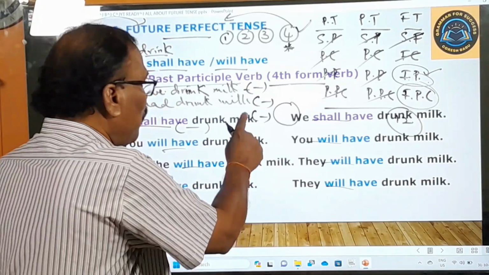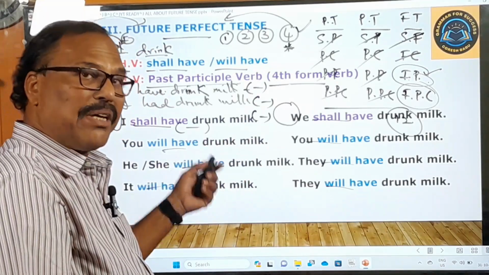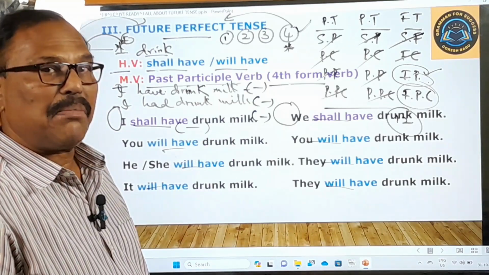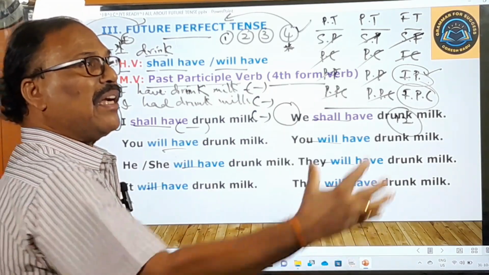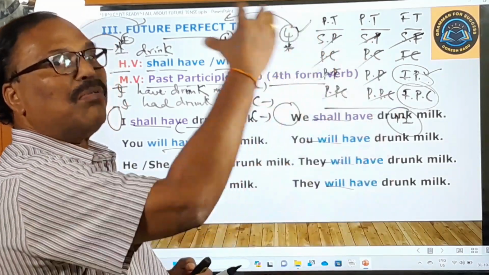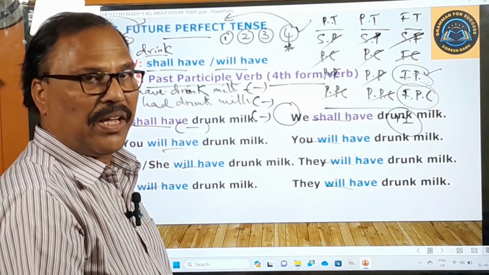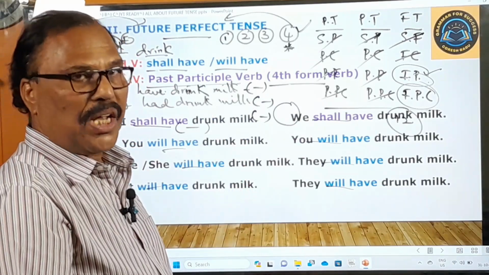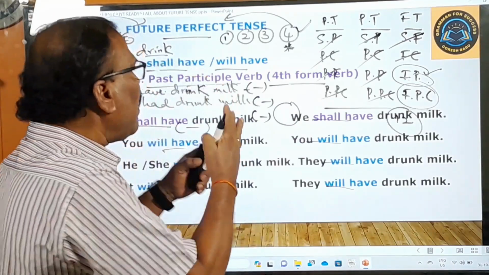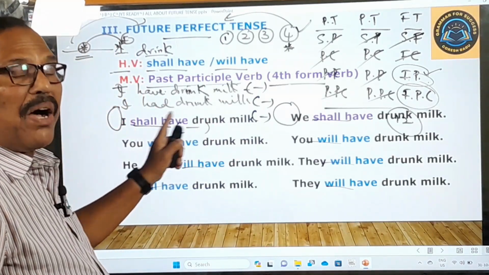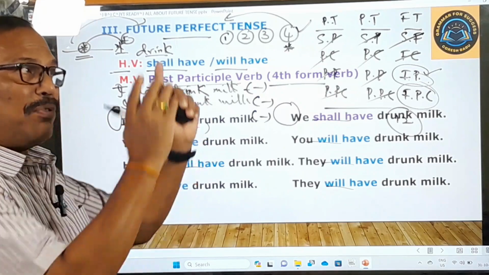You have to use therefore here some time expression. I shall have drunk milk by 8 o'clock in the morning. నేను ఉదయం 8 గంటల లోపు పాలు త్రాగి ఉంటాను. Generally this sentence is used with time expressions. Okay, I'm going to talk to you about those time expressions later, but here you just see only the meaning of this. I shall have drunk milk means నేను పాలు త్రాగి ఉంటాను in the future.